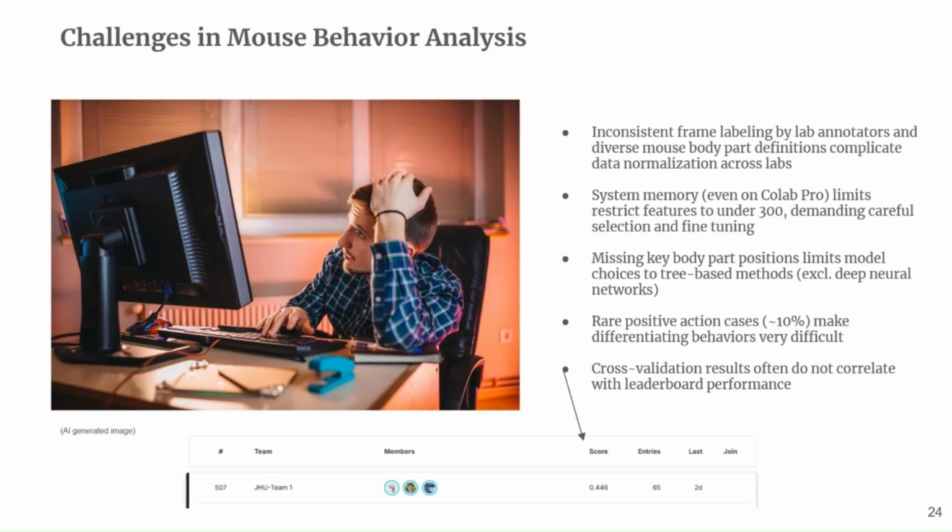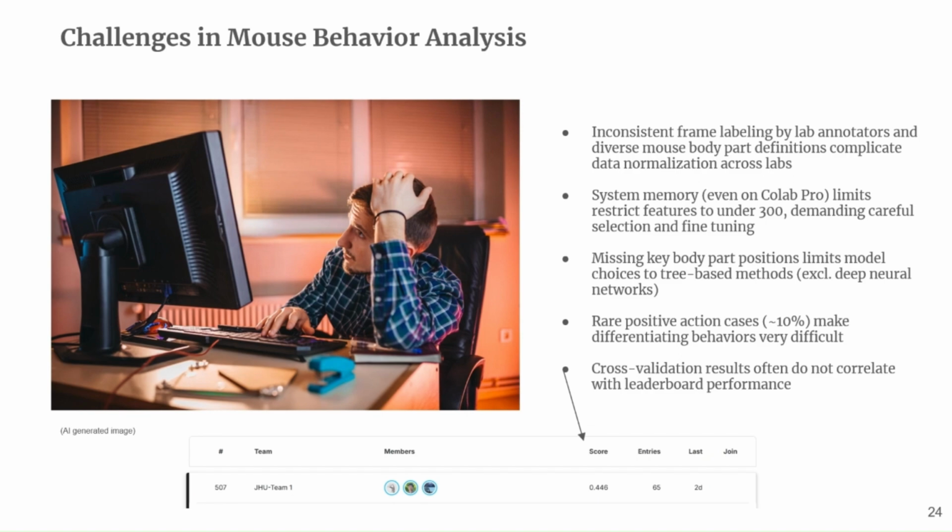Some of the challenges that have already been mentioned throughout this presentation: as I mentioned right before this, there's inconsistent frame labeling by all the labs. Again, someone could be saying defend, someone could be saying attack, so it makes it complicated for us to normalize the data across all the labs. Our system memory is also limited, even with today's computing standards.